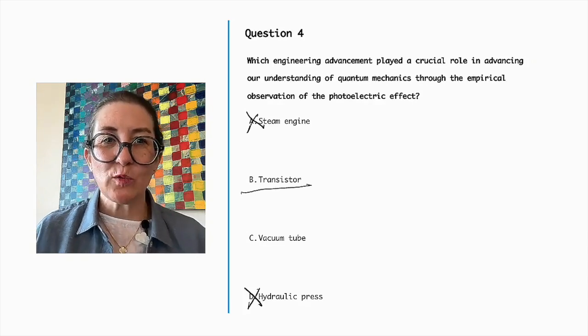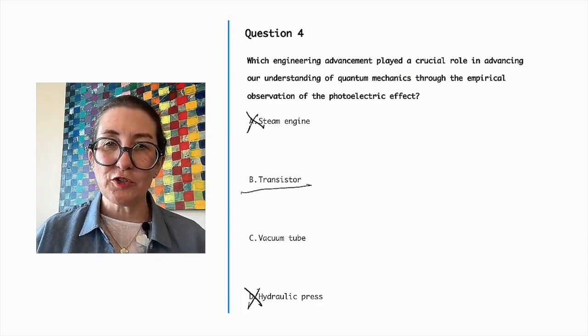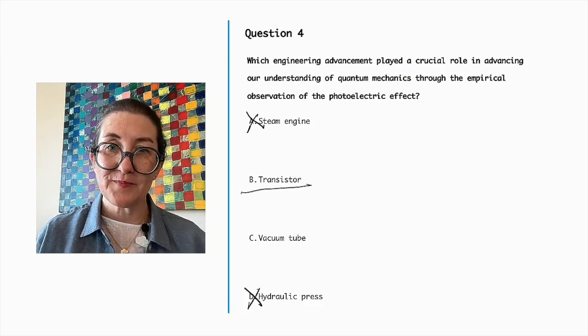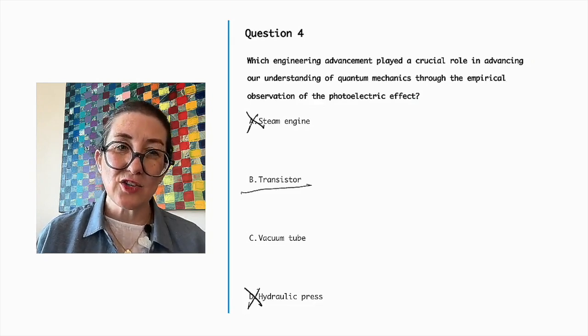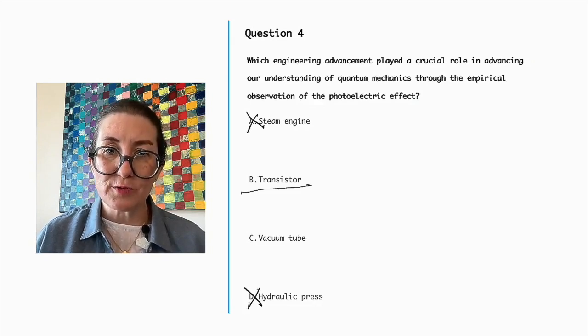The steam engine was pivotal in the Industrial Revolution, but has zero connection to quantum mechanics or the photoelectric effect. The hydraulic press is used in material processing, but is also completely unrelated to quantum mechanics. The transistor revolutionized electronics, but came after the key discoveries in quantum mechanics and does not directly relate to the observation of the photoelectric effect.